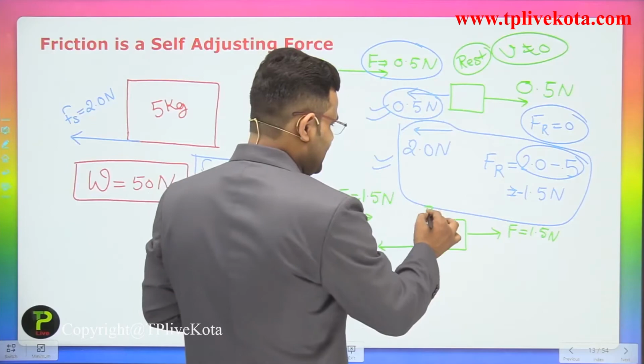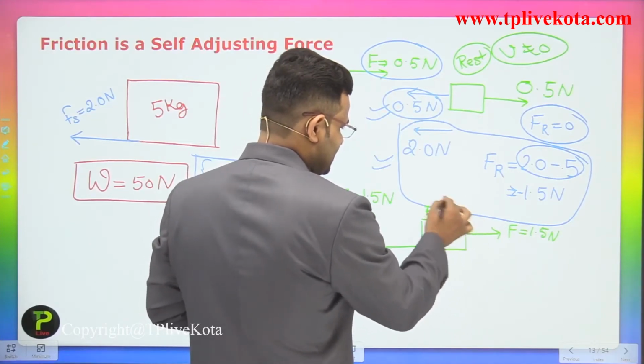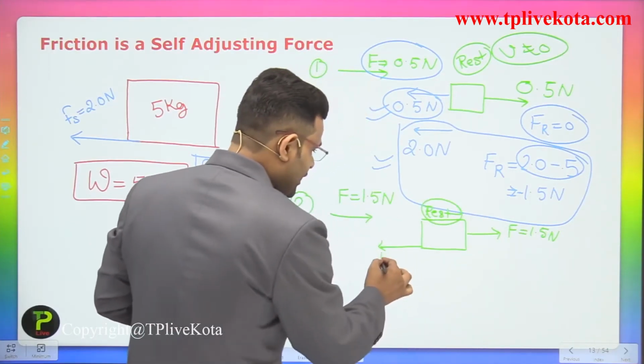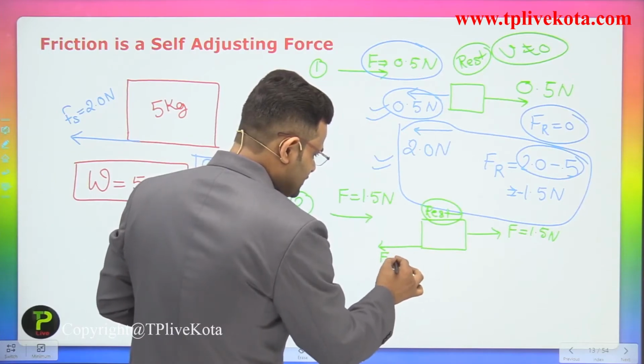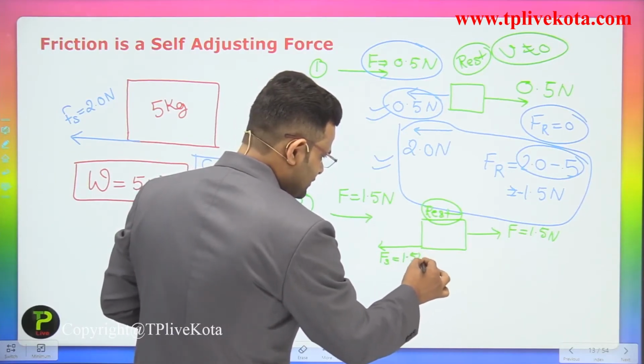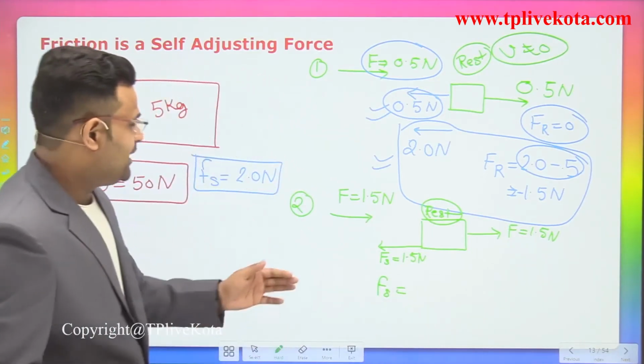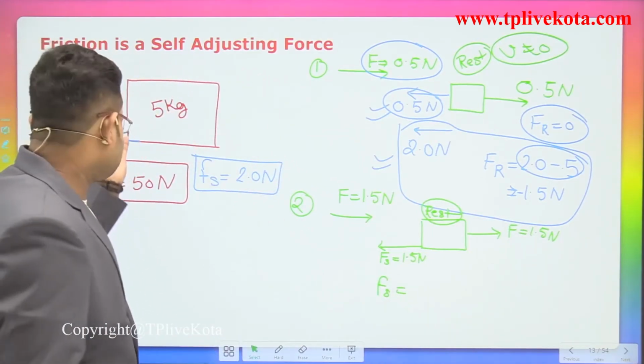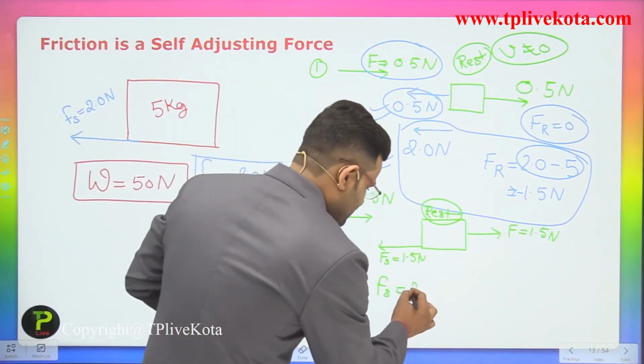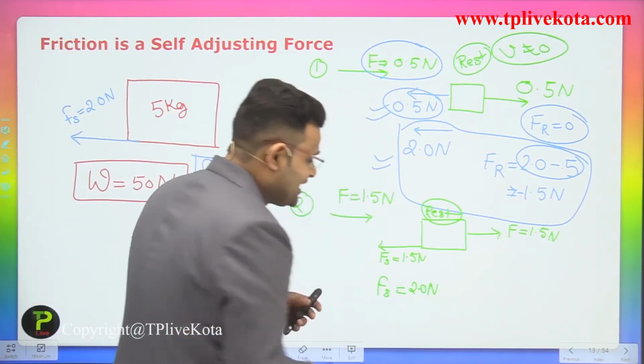We are writing here that the body is in a rest condition. If the force of friction is 1.5 Newton, in the second case the students say, sir, please take the force of friction as 2.0 Newton. So which answer is correct, guys?